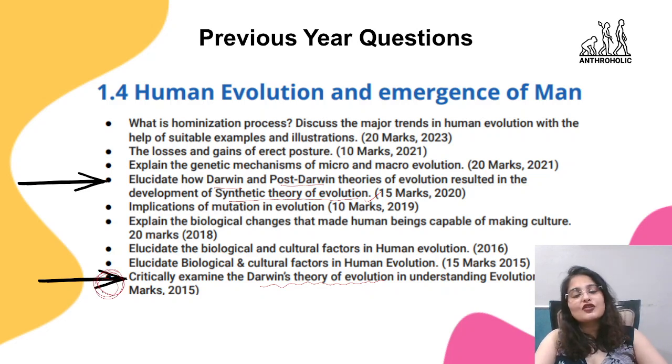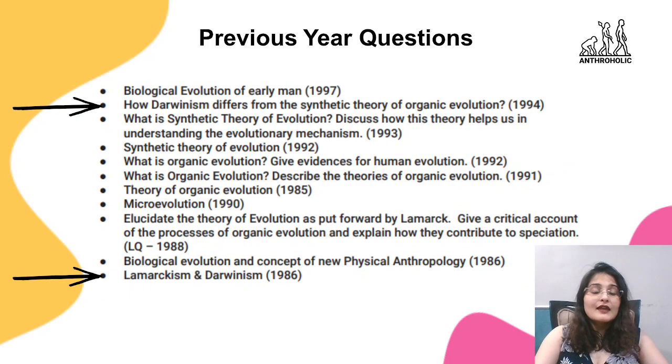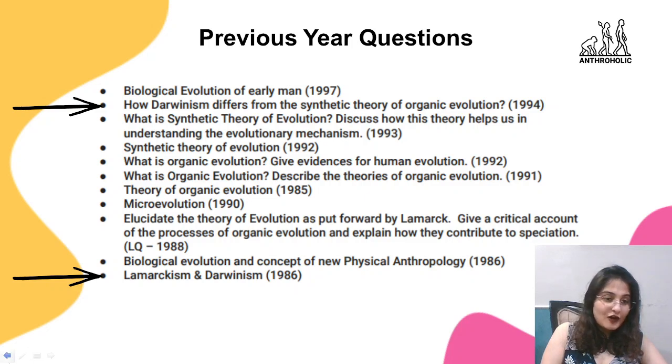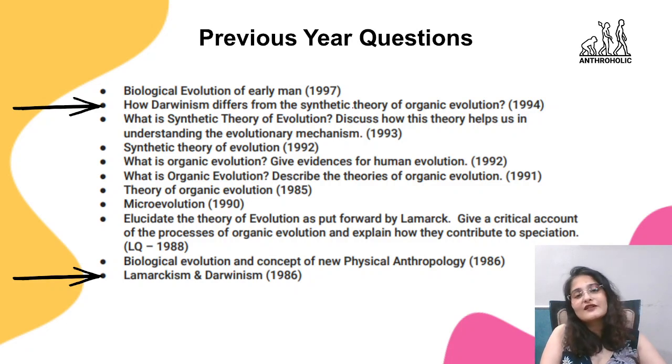Critically examine Darwin's theory of evolution to understand evolution. Then there was how Darwinism differs from synthetic theory of evolution. Evolution में काफी सारी theories हैं, तो Darwinism का synthetic theory of evolution से क्या relation है, क्या difference है, everything should be clear to you. Then there is Lamarckism and Darwinism. These are a few questions that have come previously relevant to our theory, particularly of Darwinism.